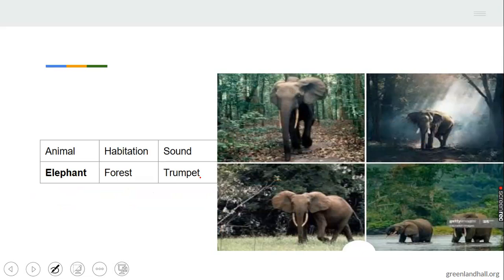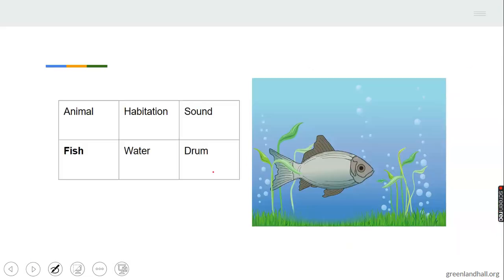Then we have the elephant. Have you seen an elephant before? If you have been to a zoo, you would have seen them. Elephants. Now, where do elephants live? They live in forests. Look at these elephants. You see that they are in water. They can come in water and also move out of water. So elephants live in forests. What sound do they make? They trumpet. Say trumpet. They trumpet.